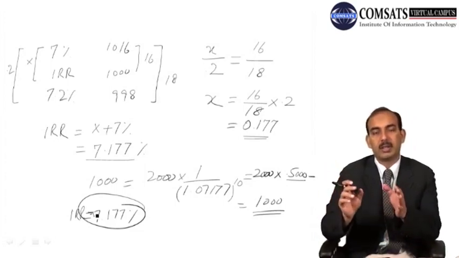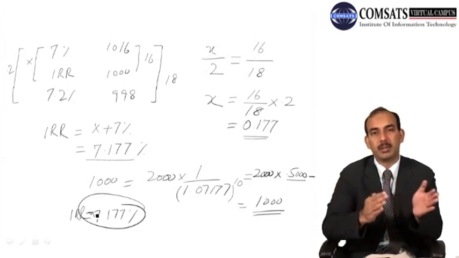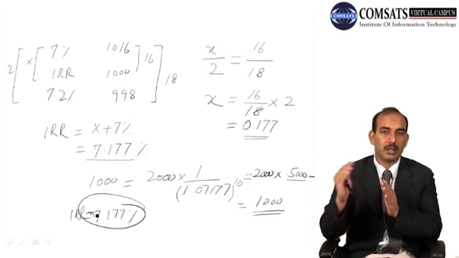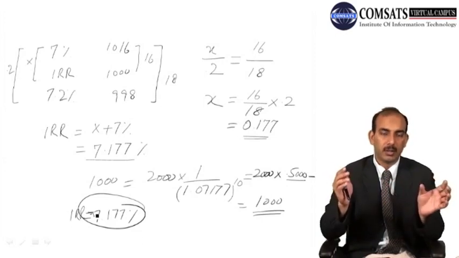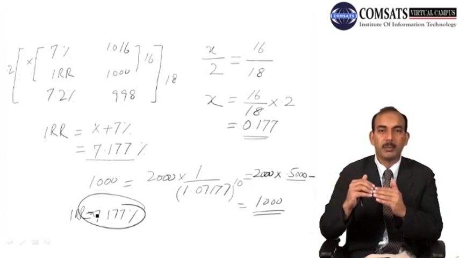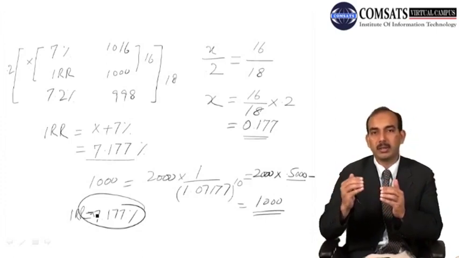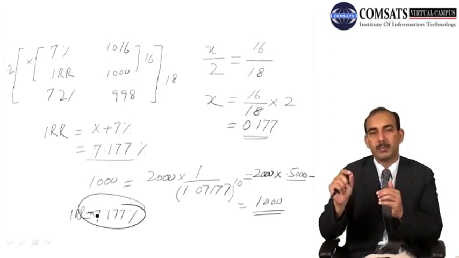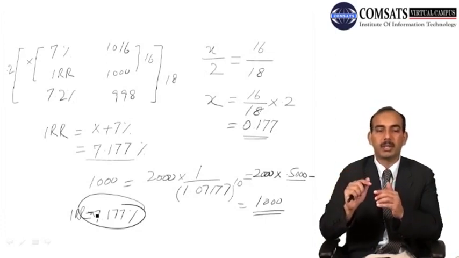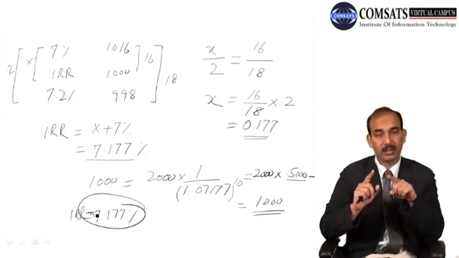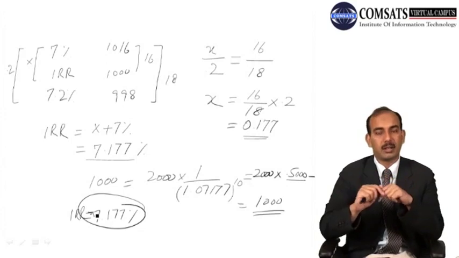flows और हम देखेंगे कि how much different it is from the initial cash outflow. और ग्रेजुअली अगर हमारा आंसर ज़्यादा आया है from the initial cash outflow, तो it means कि हम डिनोमिनेटर में अमाउंट को इंक्रीज करेंगे, हम अपना डिनोमिनेटर में इंटरनल रेट ऑफ रिटर्न को इंक्रीज करेंगे, and we keep on increasing it until we reach the point where the present value becomes equal to the initial cash outflow. So that rate of return would be internal rate of return.